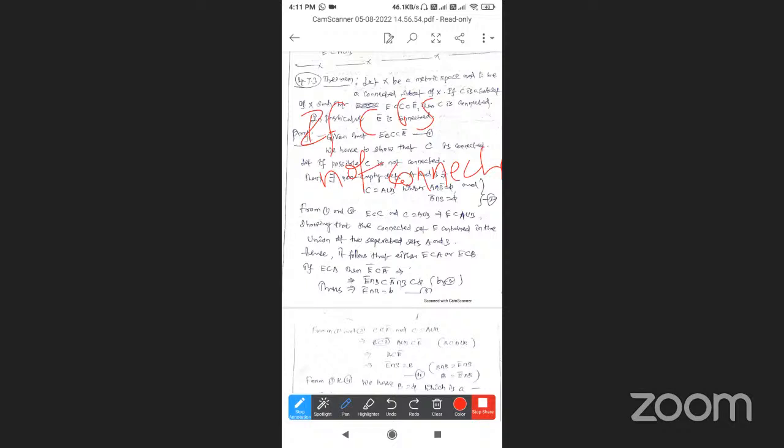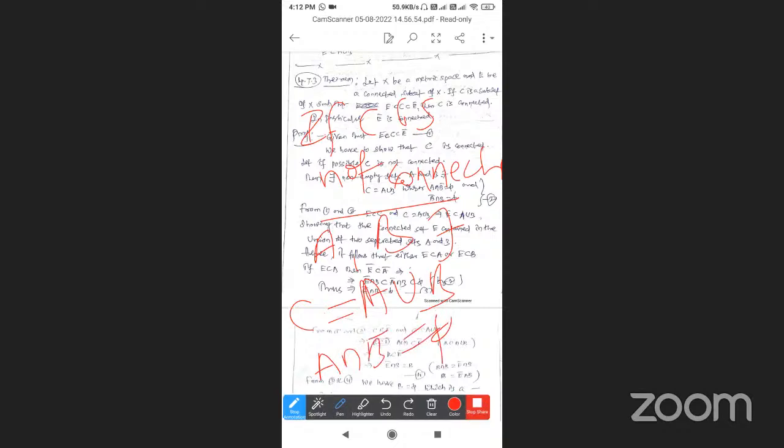So what is the definition of a separated set? A connected set cannot be written as a union of two separated sets. Since C is not connected, there exist two non-empty sets A and B such that C is equal to A union B. So we have the relation: A intersection B complement is equal to empty.